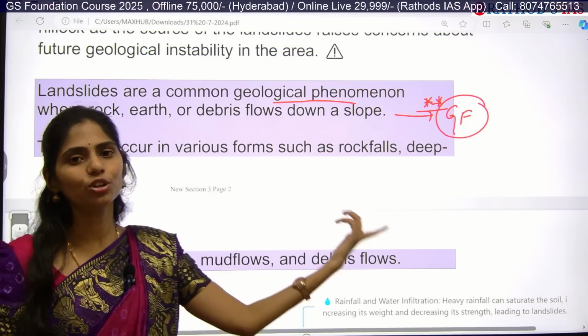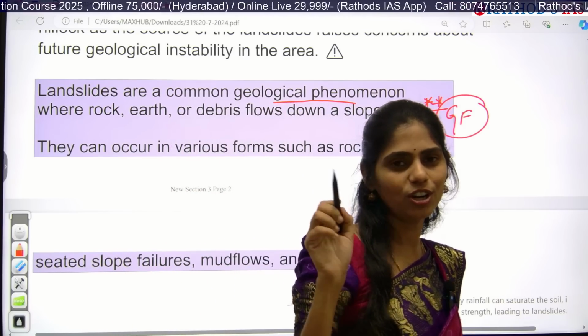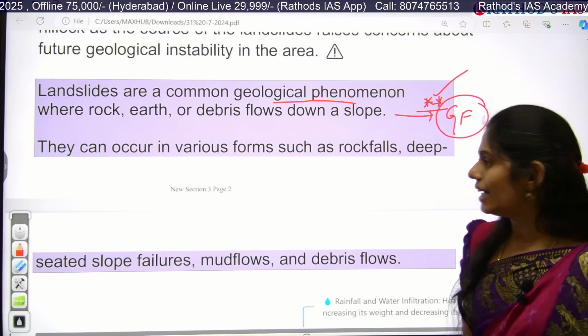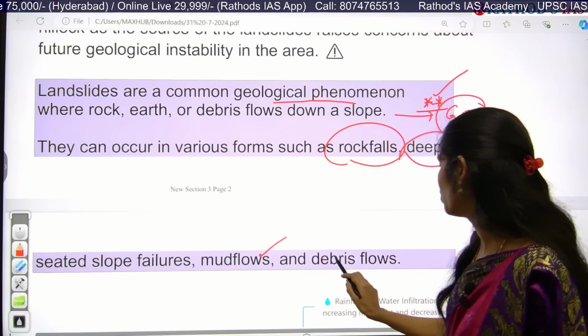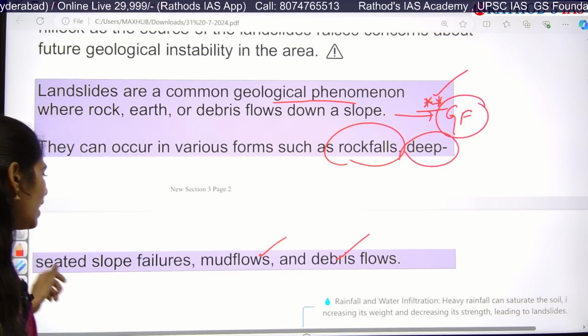And this might be your prelim statement: "It is not because of gravitational force" would be a wrong statement. It is because of only gravitational force. And it occurs as rock falls, deep-seated slope failures, mud flows and debris flows. These are some examples of types of landslides.